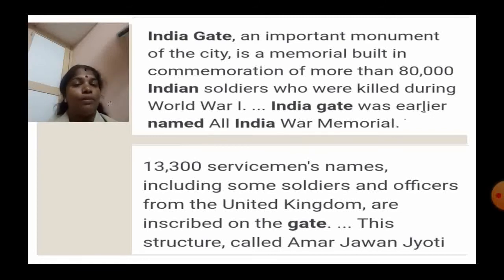Still now we can see the names. And this structure is called Amar Jawan Jyoti.